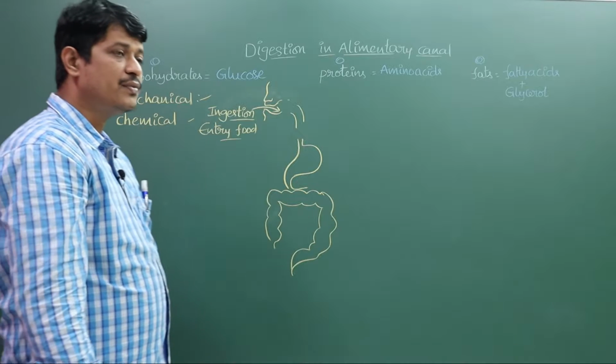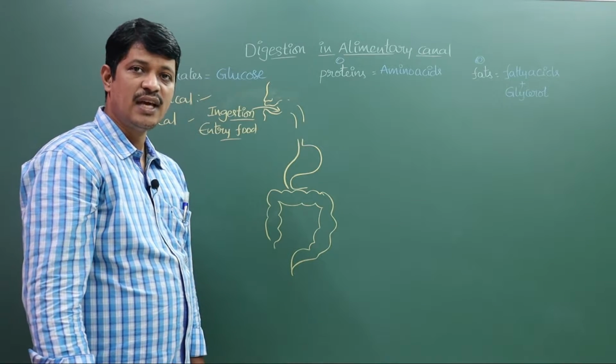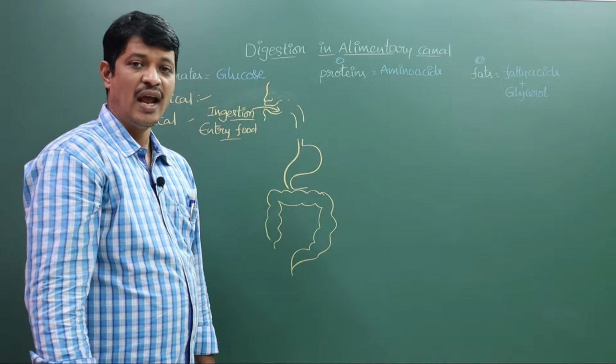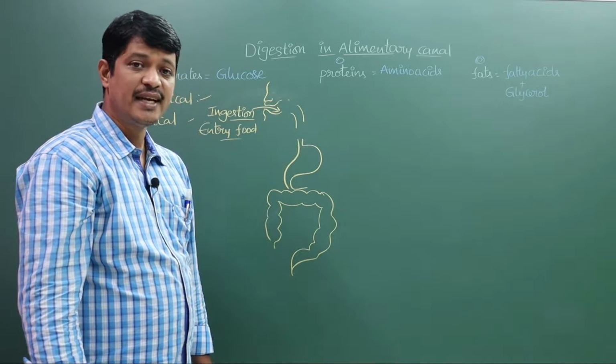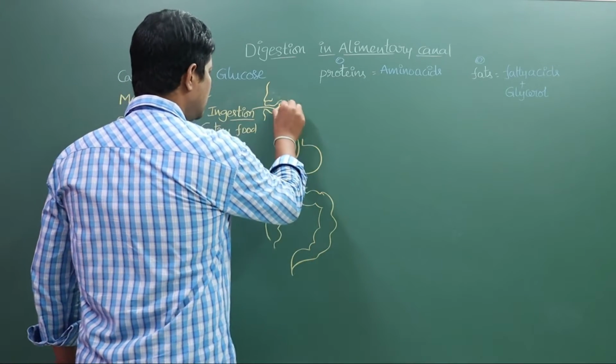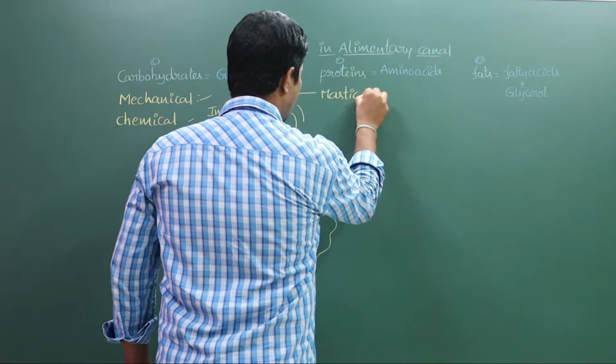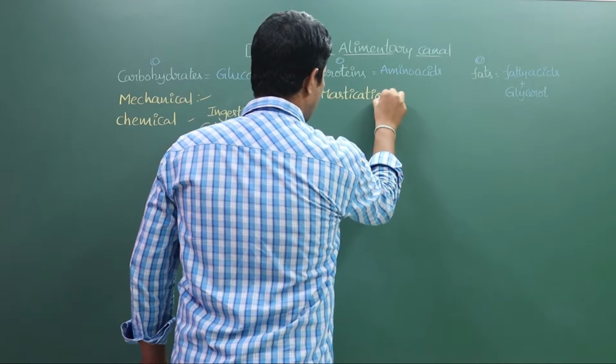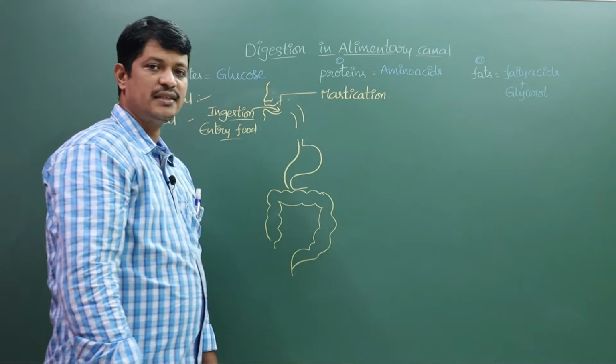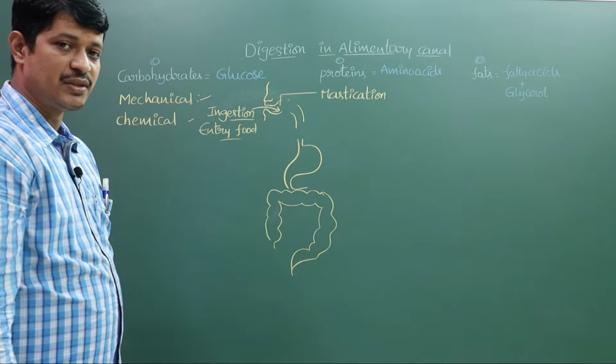After entry of the food into the oral cavity, with the help of the teeth and the jaws, the food particles are masticated. This process is known as mastication.